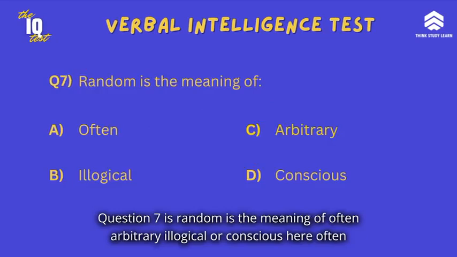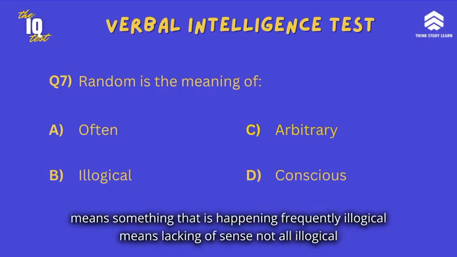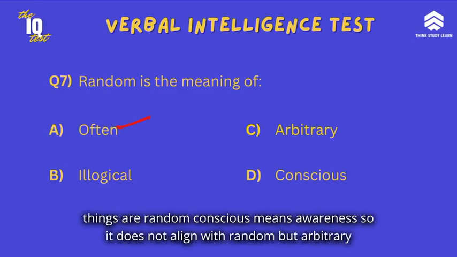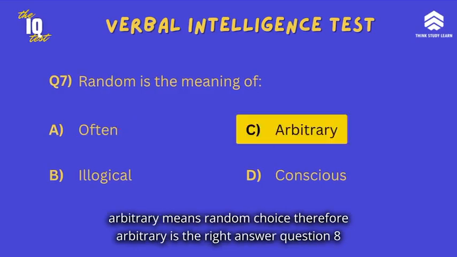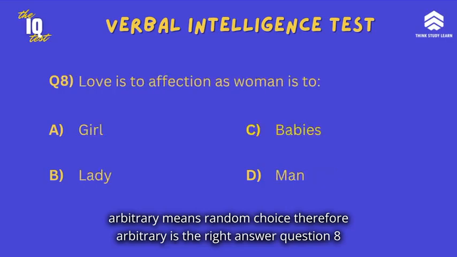Question 7 is, random is the meaning of often, arbitrary, illogical or conscious. Here often means something that is happening frequently. Illogical means lacking of sense. Not all illogical things are random. Conscious means awareness, so it does not align with random. But arbitrary means random choice. Therefore, arbitrary is the right answer.